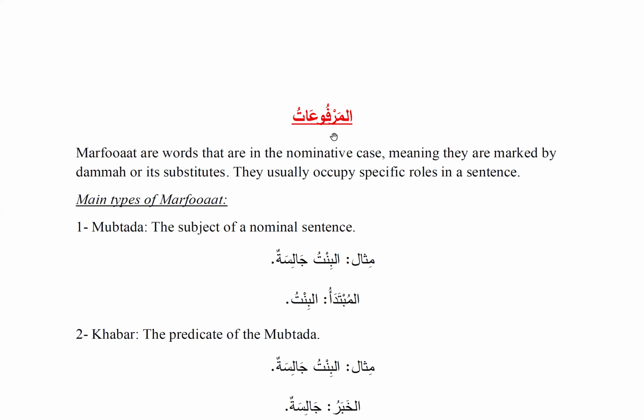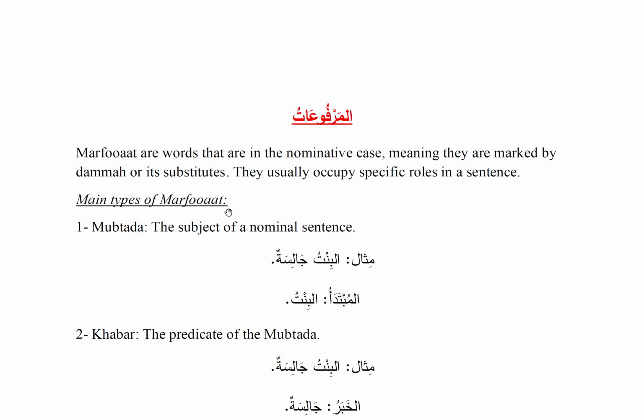Al-Marfu'at. Al-Marfu'at are words that are in the nominative case, meaning they are marked by dhamma or its substitutes. So the words that end with dhamma or what comes in its place are called marfu'at, and they usually occupy specific roles in a sentence.